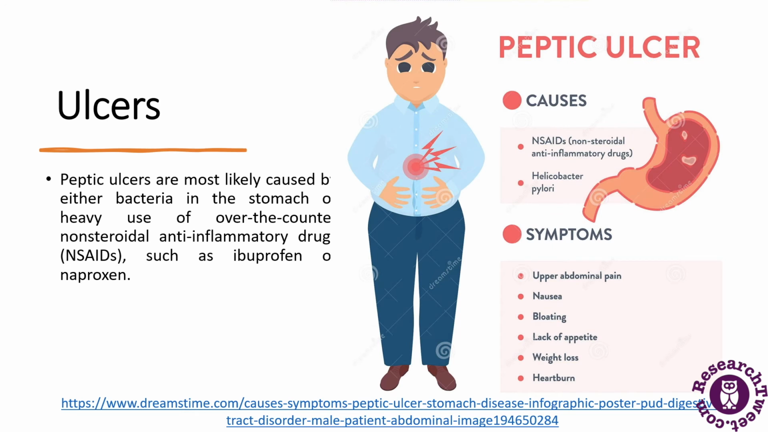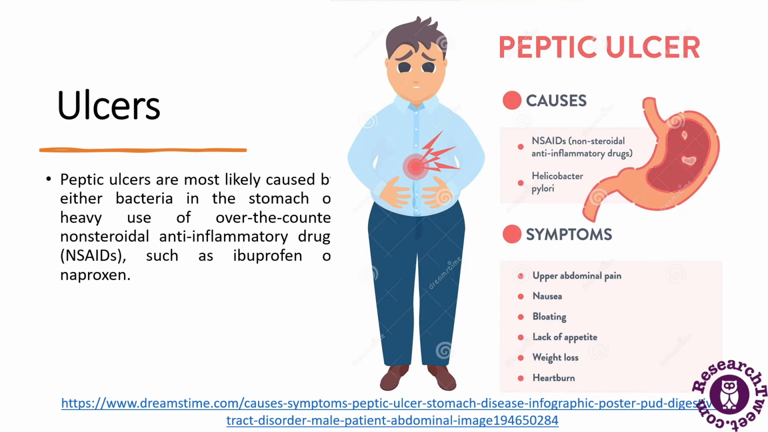Now, ulcers. Here we will be talking about peptic ulcers. Peptic ulcers were once blamed on lifestyle factors like stress or diet, but recent research indicates that peptic ulcers are mostly caused either by bacteria in the stomach or by various drugs such as ibuprofen and naproxen. The bacteria or NSAIDs can damage the mucus that lines the inside of the stomach and expose the interior of the stomach to acid, which irritates the tissue and causes the peptic ulcer.